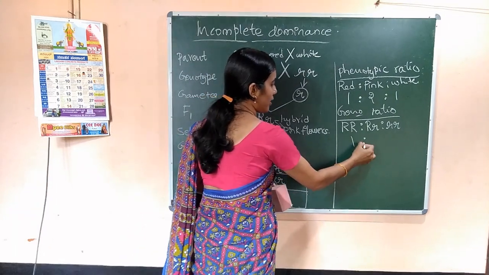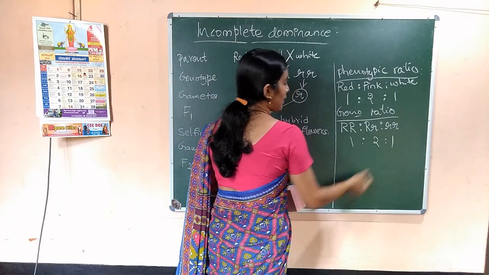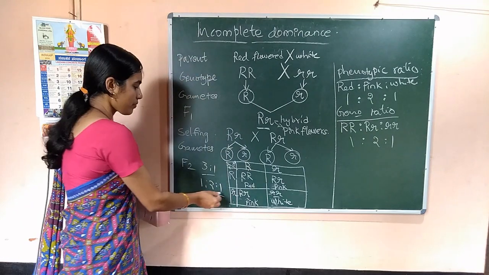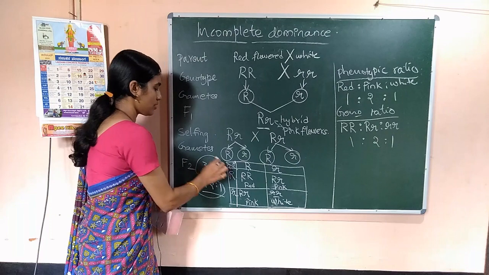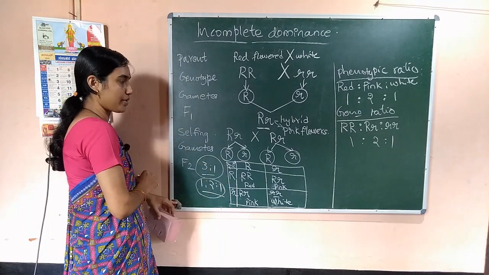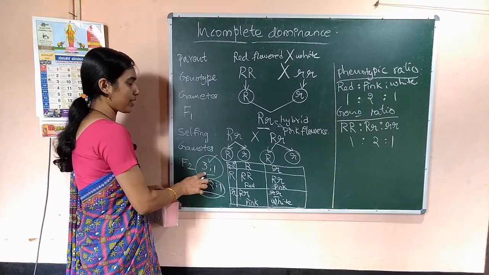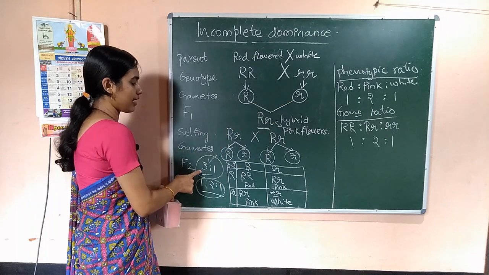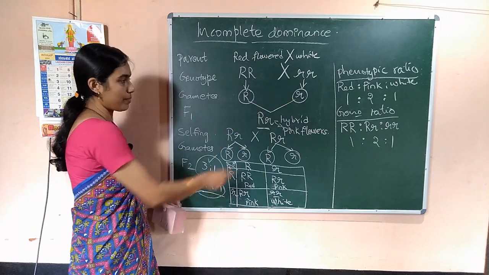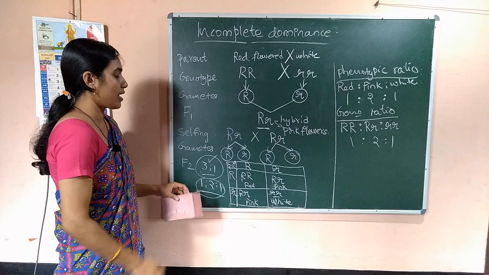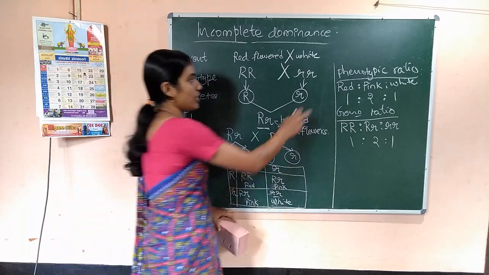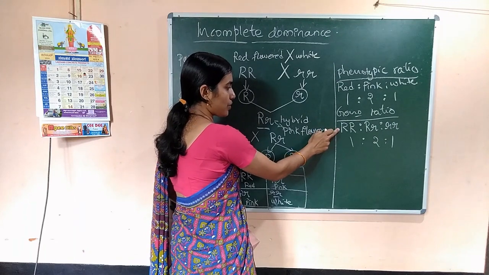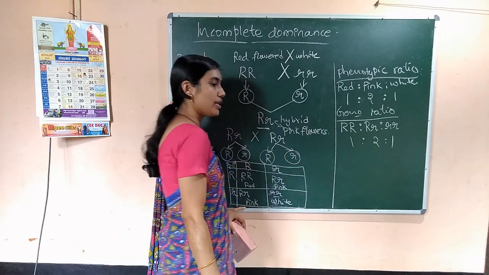So again 1:2:1. That means this was the genotypic ratio of the monohybrid cross too. So the phenotypic ratio is not like the monohybrid, but the genotypic ratio is the same. In case of incomplete dominance, both the genotypic and phenotypic ratio is 1:2:1.